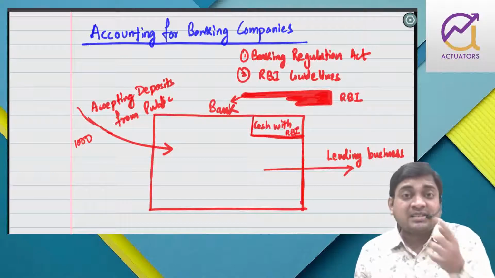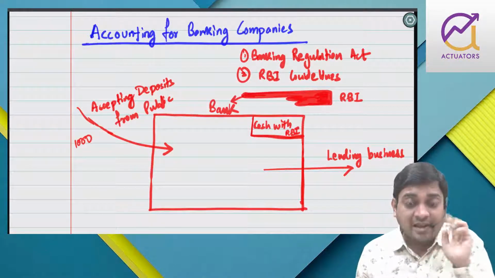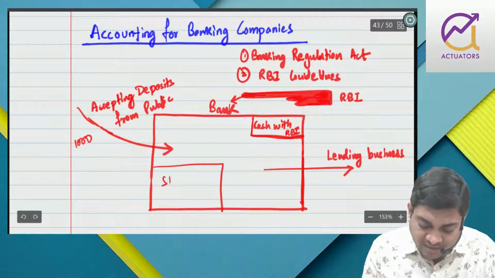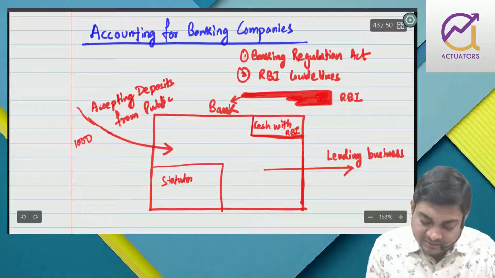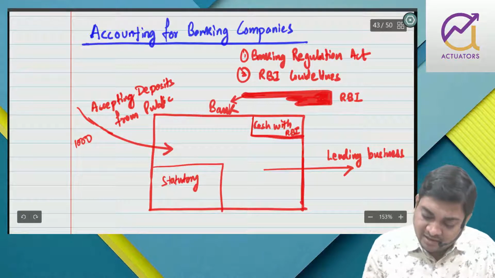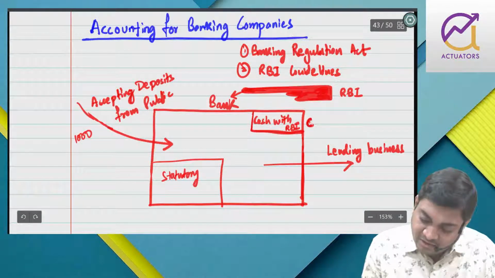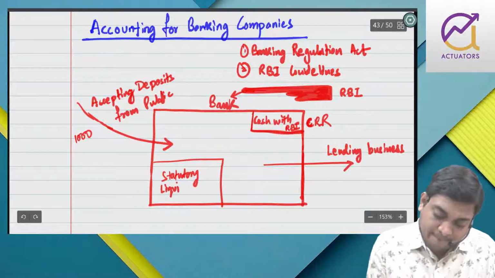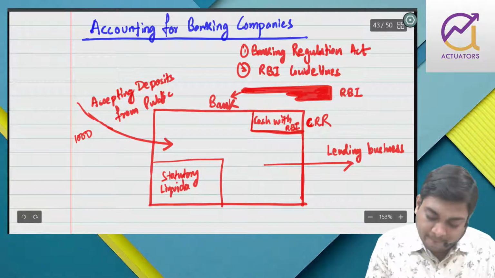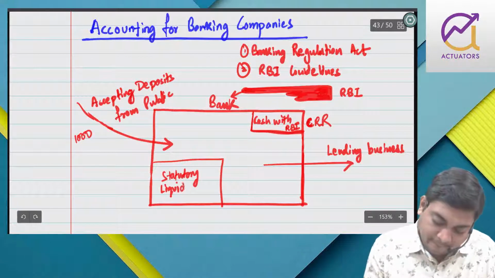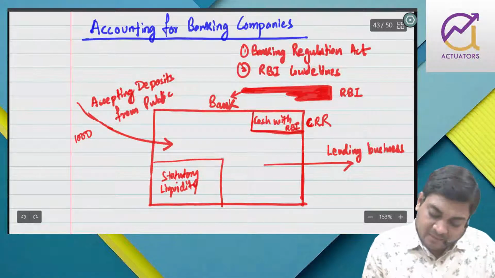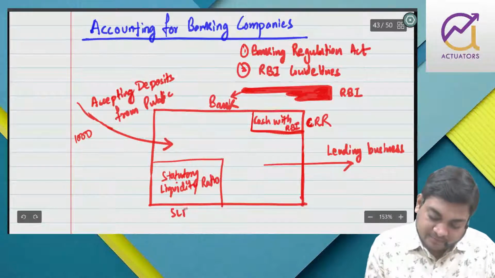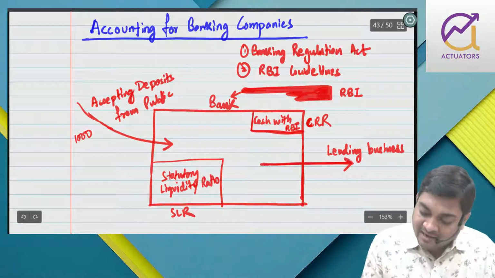For that, 25% I have to maintain as statutory liquidity ratio. So the bank has to maintain, first, the CRR, cash reserve ratio. Then the statutory liquidity ratio, that is SLR. The remaining you can lend.